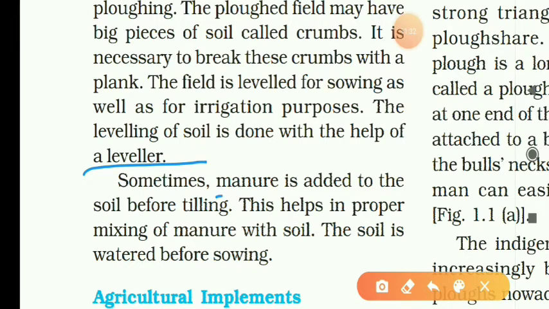Sometimes manure, MANURE, which means fertilizer, is added to the soil before tilling. This helps in the proper mixing of manure with the soil. The soil is watered before sowing. So these are all the methods of preparation of the soil.